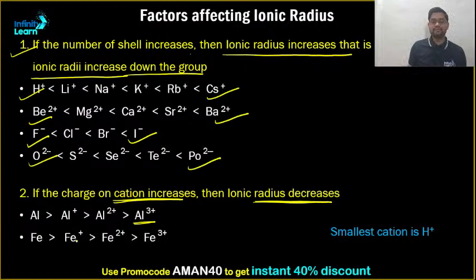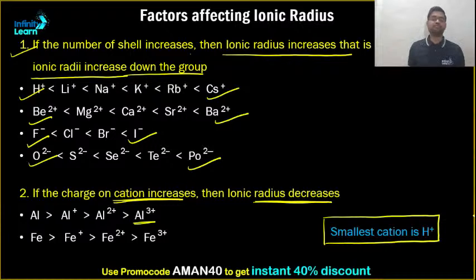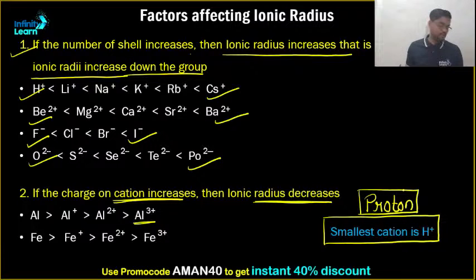Then the same thing with iron: Fe 2 plus, Fe 3 plus. The charge keeps on increasing, and since the charge keeps on increasing, its effective nuclear charge keeps on increasing, and since effective nuclear charge increases, its ionic radii decreases. Clear? One more important point that I have written for you all. The smallest cation that we have is H plus, and H plus is nothing but equivalent to a proton.